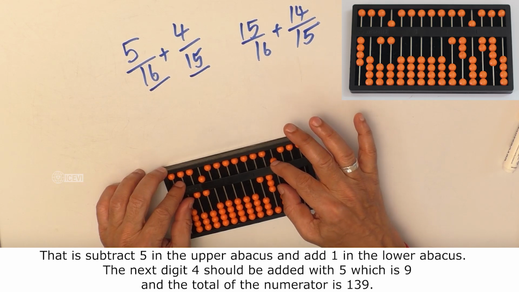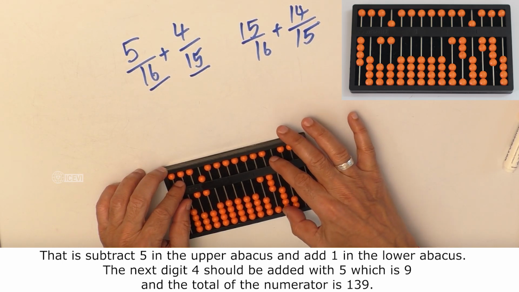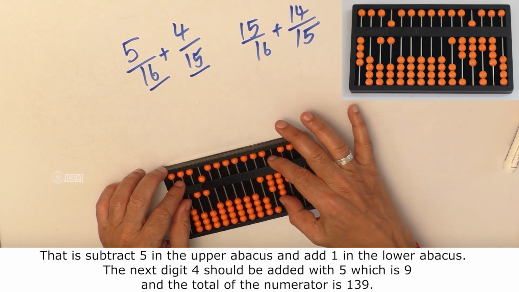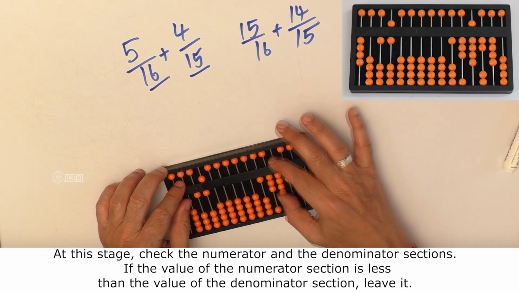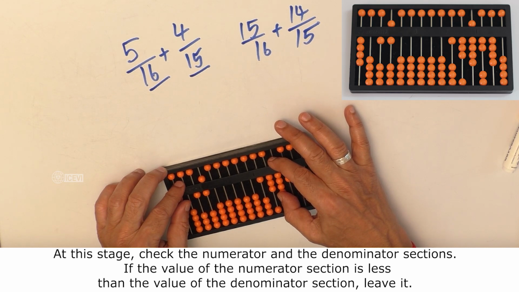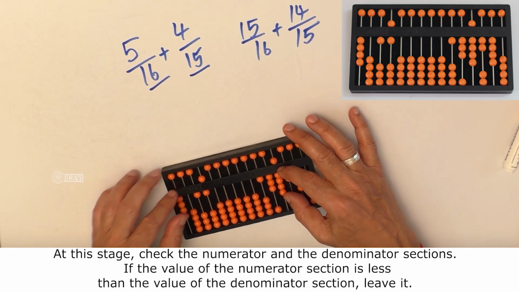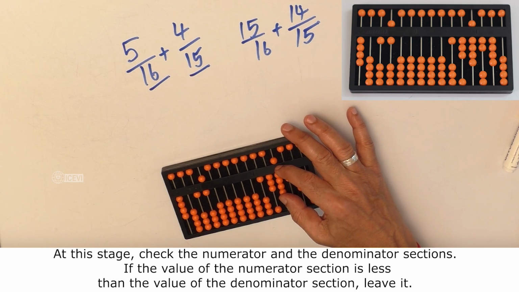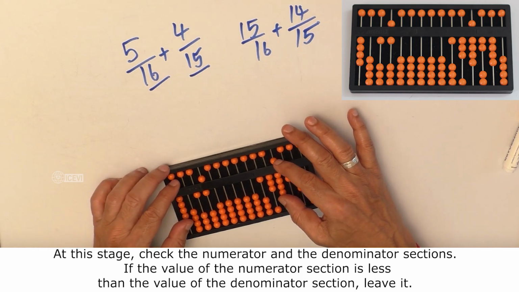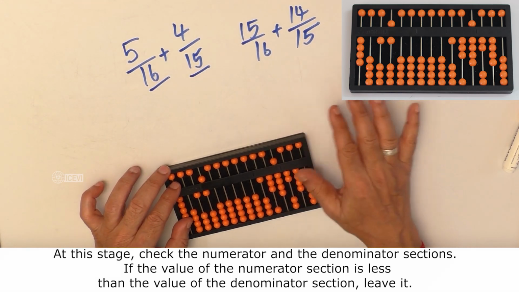Finally, you have to add 4 with the already available 5, which is making 139. At this stage, check the numerator and the denominator sections. If the value of the numerator section is less than the value of the denominator section, leave it.